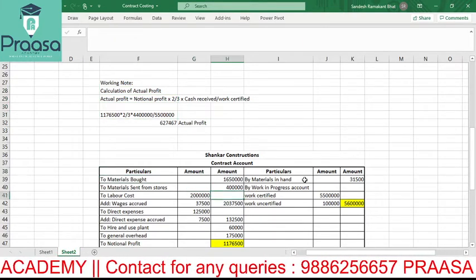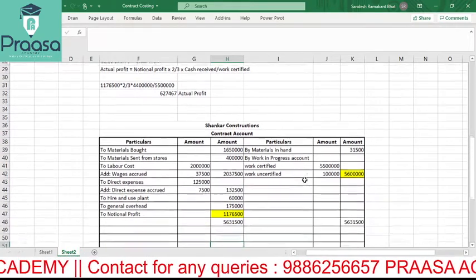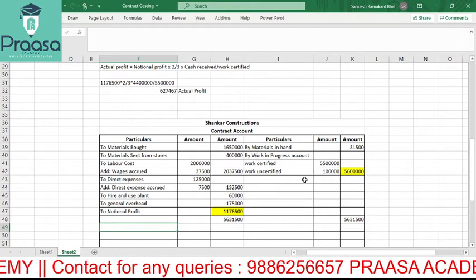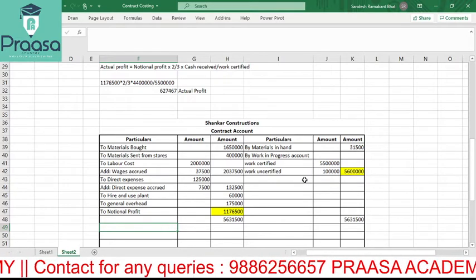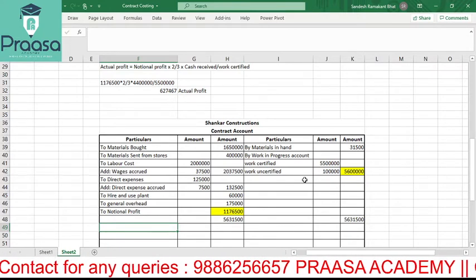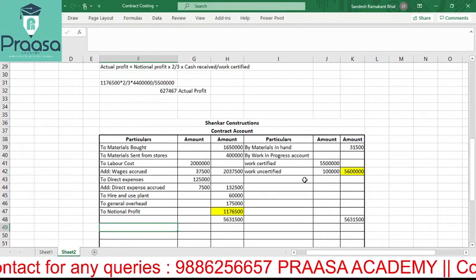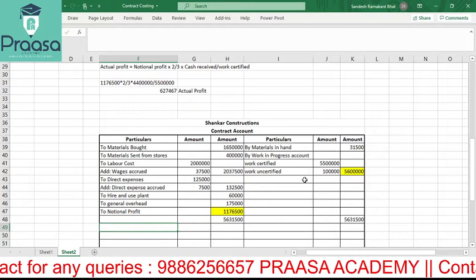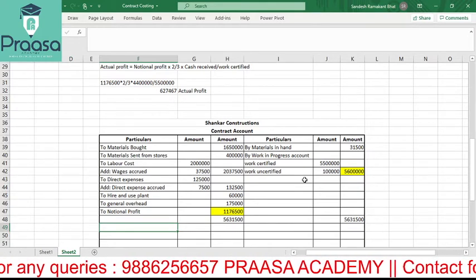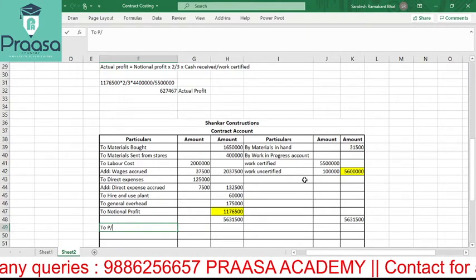Further, we have to do the calculation here, which we will do now, and you will have clarity from where it has come, why it has come, right? That is the reason I have done this work in progress first. What exactly should go there as well? Okay, so we have calculated actual profit.